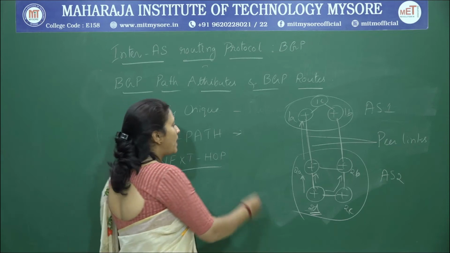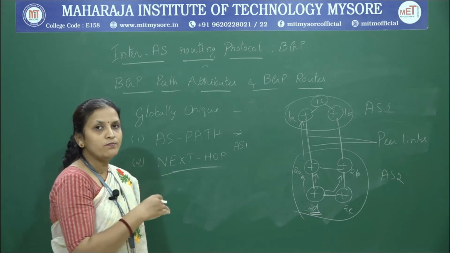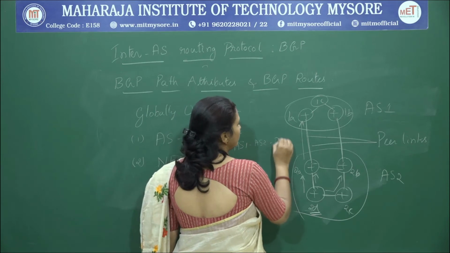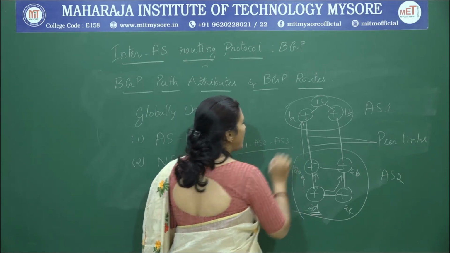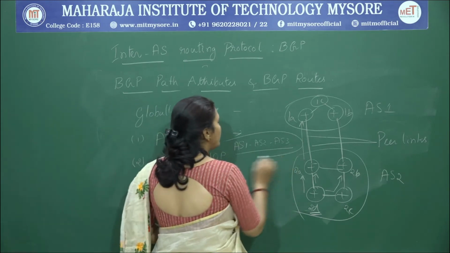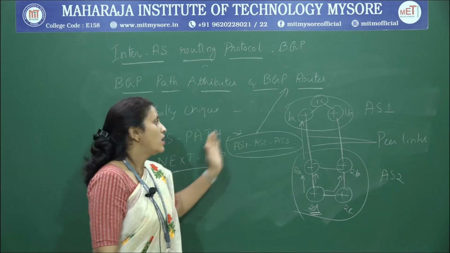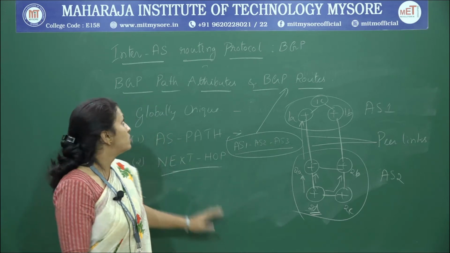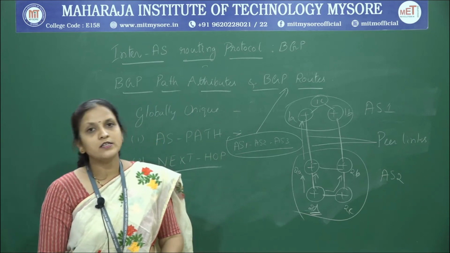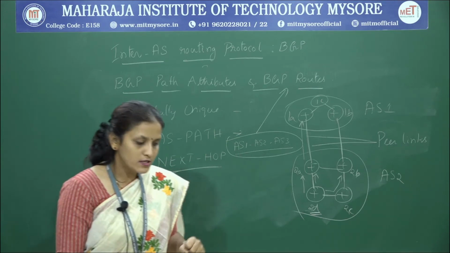When I say a path, as I already told you, when a packet moves from one autonomous system to another system, we will have a path like this. Each autonomous system is going to add its autonomous system number to the AS path. This constitutes the BGP route from one router to another across the autonomous systems. So, this is about BGP path attributes and BGP routes, along with BGP sessions and BGP peers.